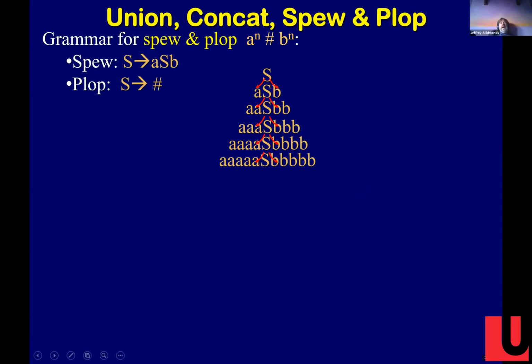And then how do you stop? Well, S is a non-terminal symbol. We've got to get rid of all non-terminal symbols. So you can have a rule, S goes to, say, the pound symbol, and that's where you plop the something in the middle, right?